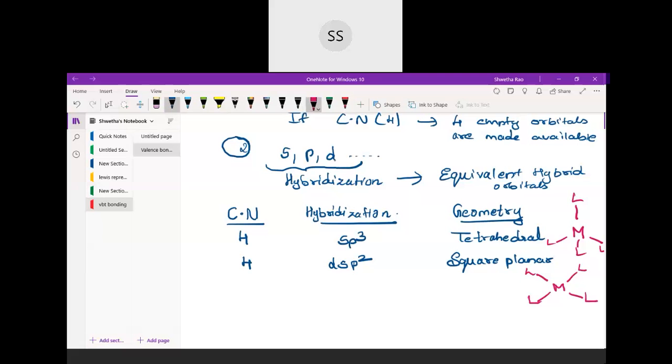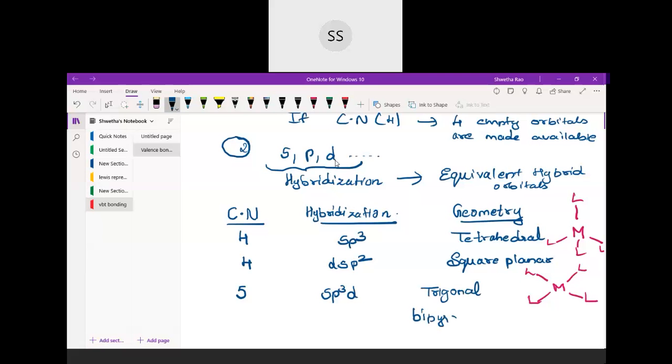Next, if the coordination number is 5, the hybridization we expect is sp3d, and the geometry is going to be trigonal bipyramidal.